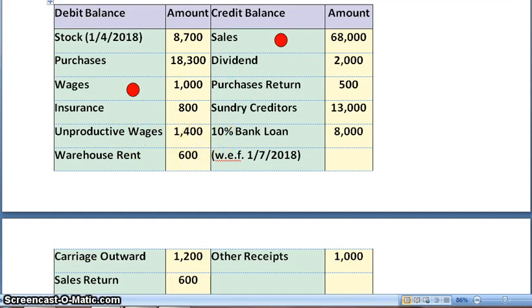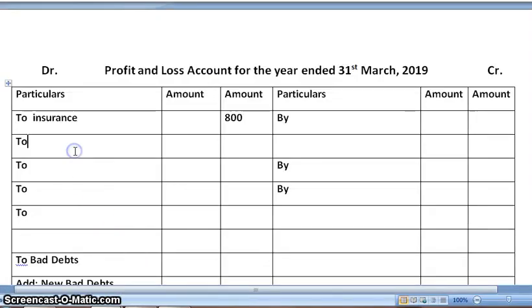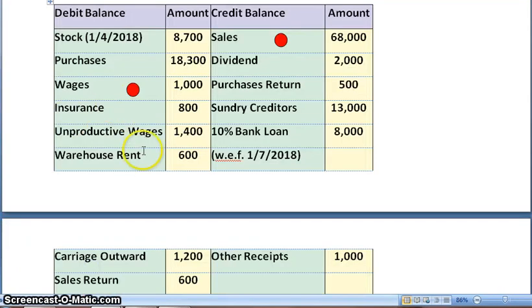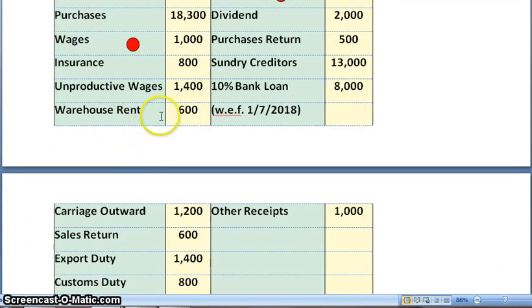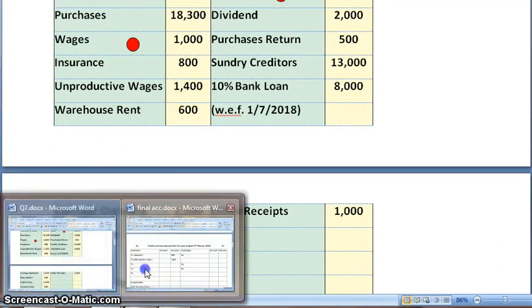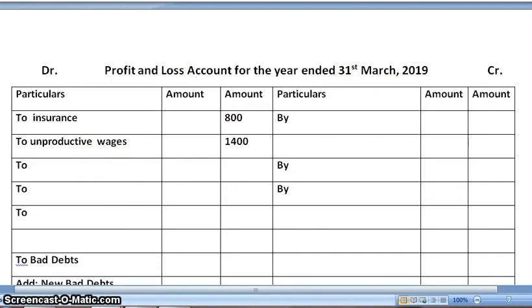Amount is 1,400. No adjustment, so outer column. Next, warehouse rent, P&L account debit side. Amount is 600.